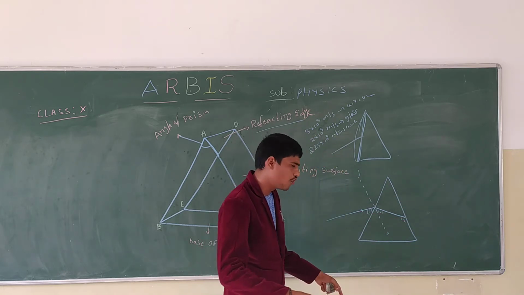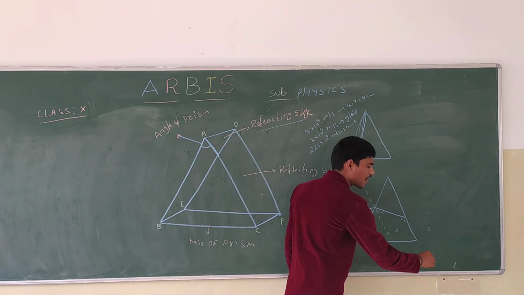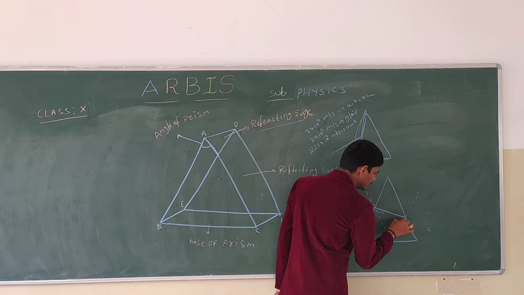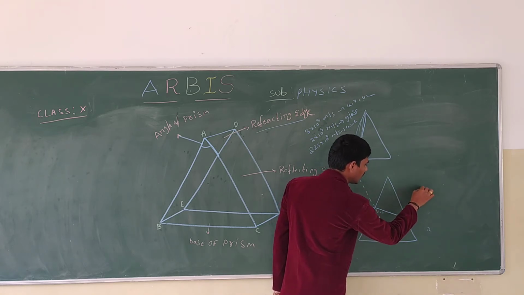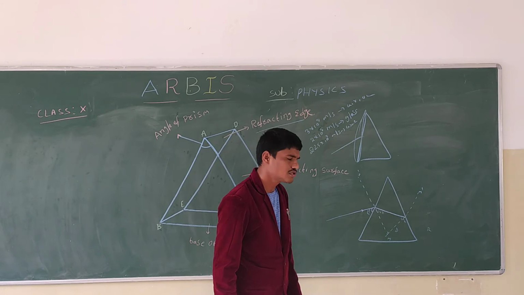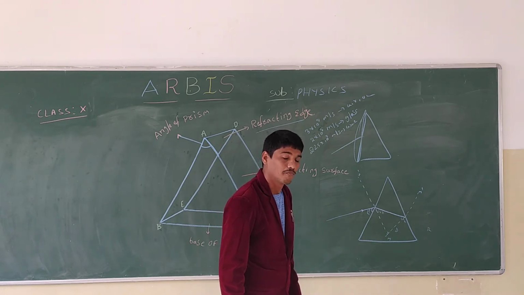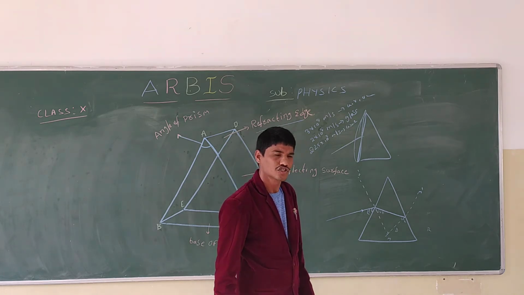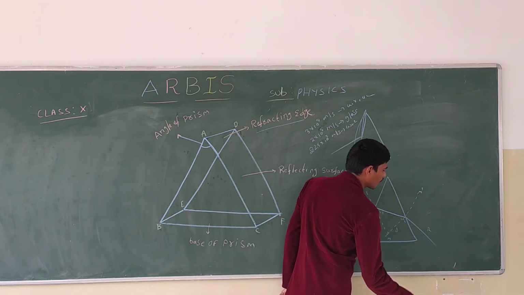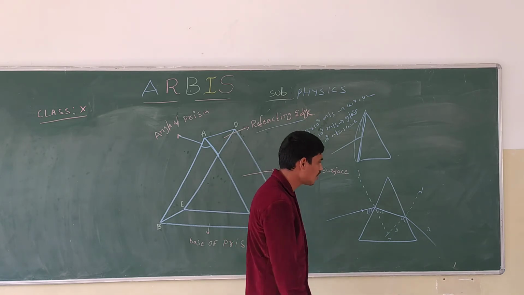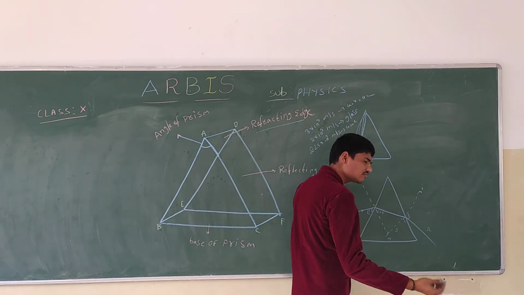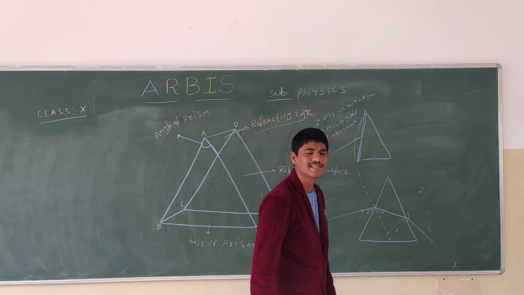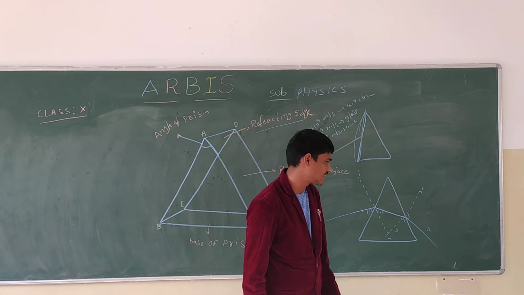Because here now this is the denser medium and this is the rarer medium. Here also we take one more normal, M and M dash. When the light rays pass from denser medium to rarer medium, they go away from the normal. So here the angle of the refracted ray is greater than the incident angle.